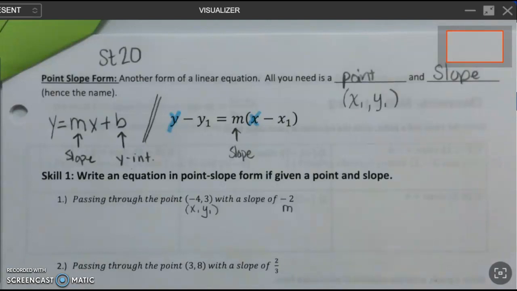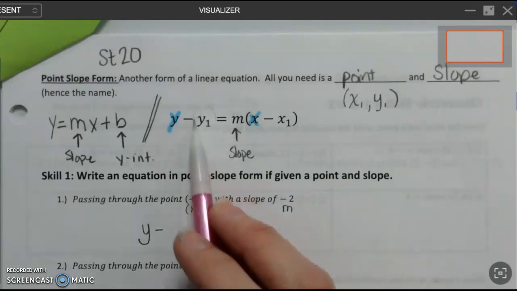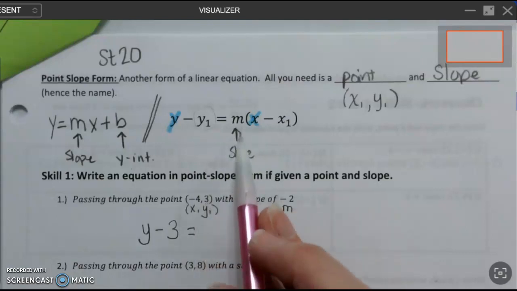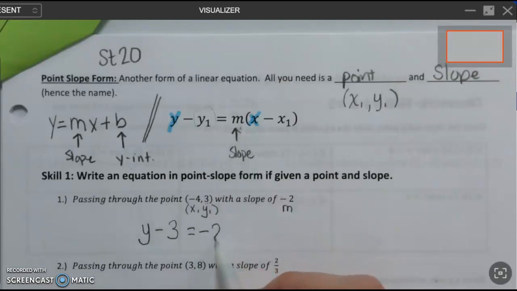So as I go to write my equation, I'll start with the letter y and a minus. Now the next number is this y sub 1. I'm going to replace that with my number 3. That's the y value in the coordinate that you're given. Then slope is going to go next. -2, parentheses.